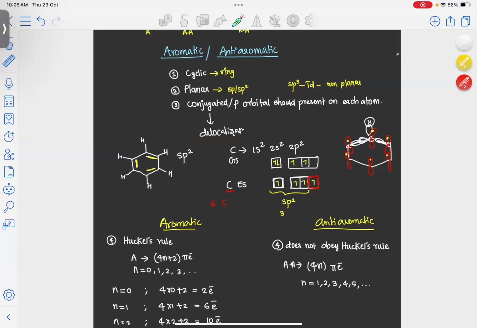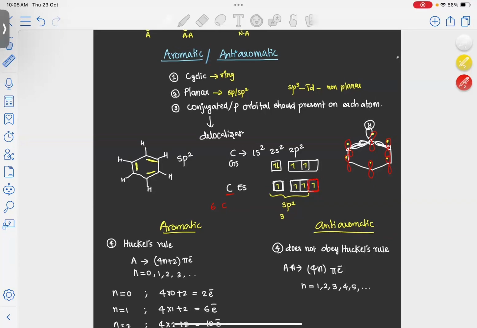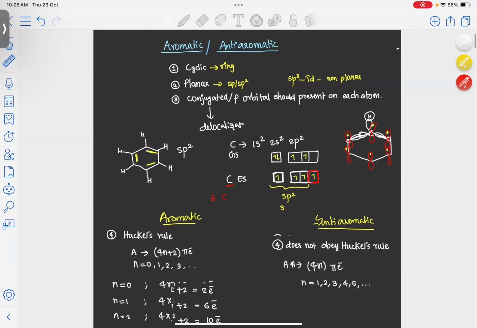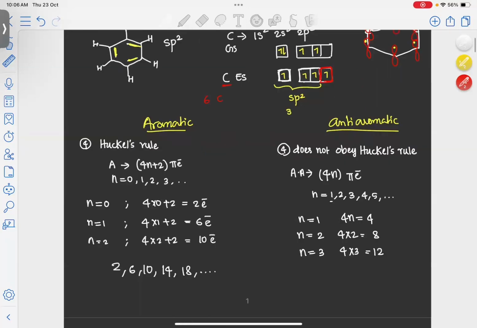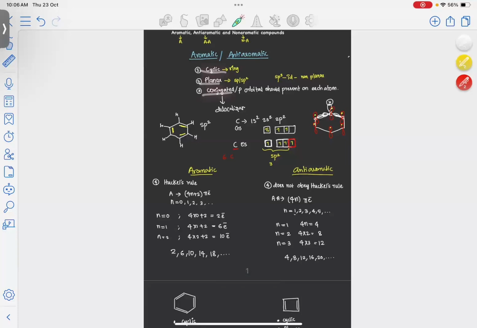So now we'll go to the anti-aromatic. An anti-aromatic molecule does not obey Huckel's rule. That means it will not contain 4n plus 2 pi electrons. Instead, it will contain 4n pi electrons. Okay. Here the n will be 1, 2, 3, etc. Suppose our n is equal to 1, 4n is equal to 4. Suppose n is equal to 2, then 4 into 2 will be 8. If n is equal to 3, 4 into 3 will be 12. So if our system contains 4, 8, 12, next will be 16, 20, etc. number of electrons, and is cyclic, planar, conjugated, that system we will call anti-aromatic.